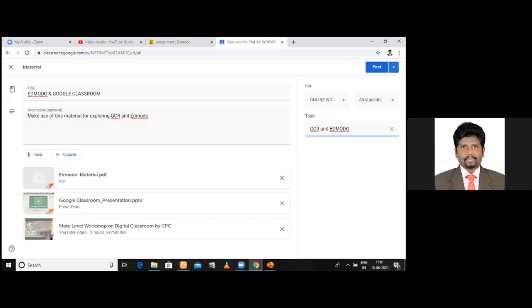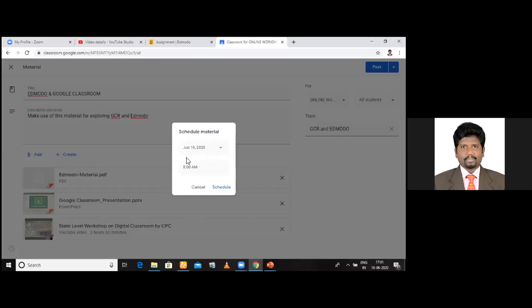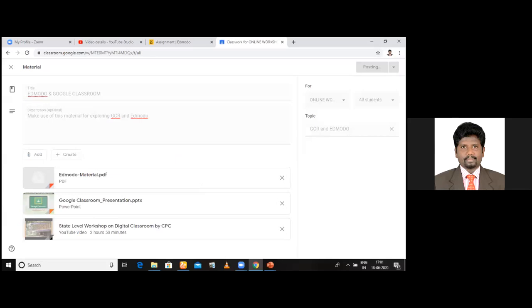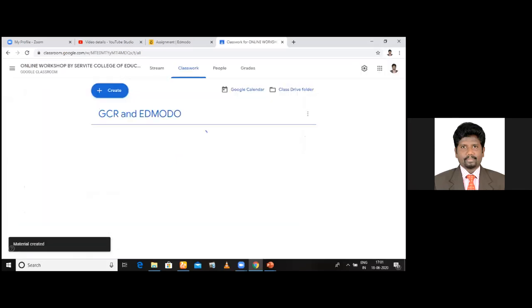Here, see here, there are 2 ways. One is post, another one is schedule. By clicking schedule, you can get the date where you want to post. Now I want it to be immediately posted. I click here, so automatically you will have the post immediately in the Google Classroom. See here, it appears in the classwork.